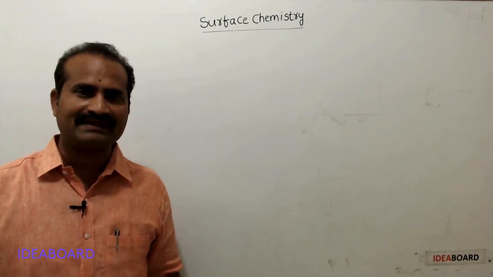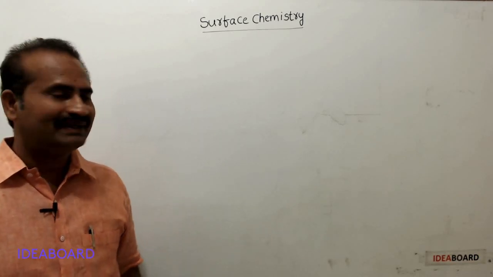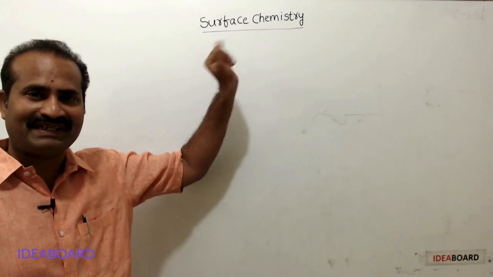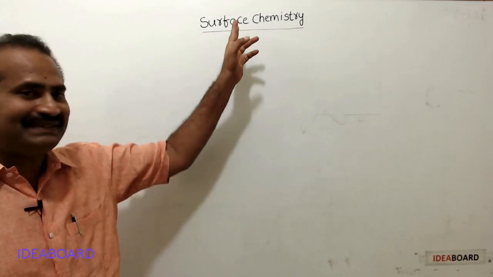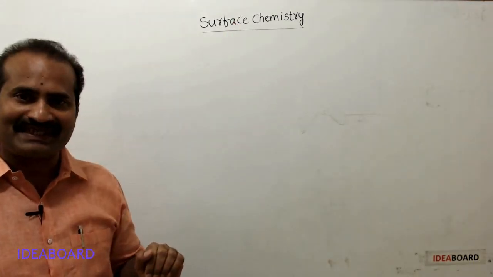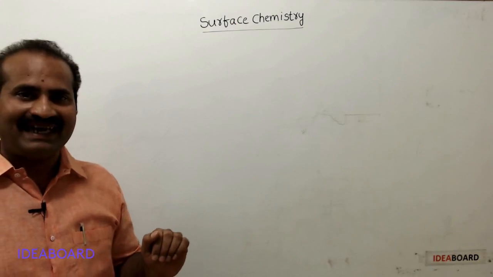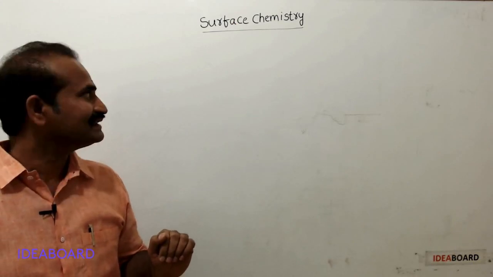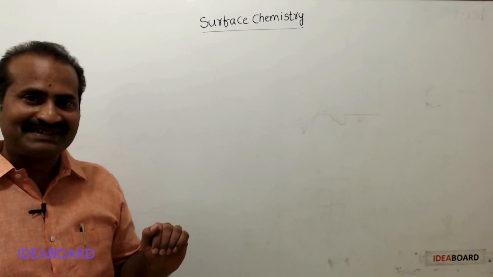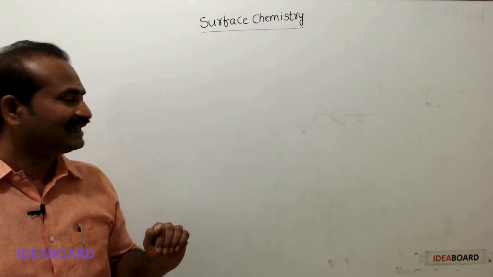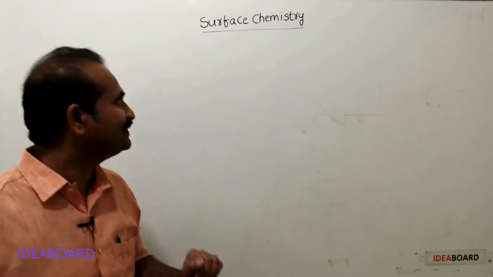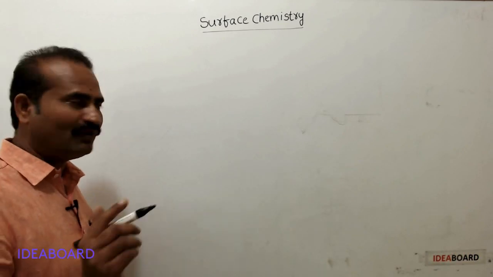Hello students, today we will discuss surface chemistry. This deals with surface processes like adsorption, catalysis, colloids, rusting, electrode process, crystallization, etc. Now first we will see about adsorption.